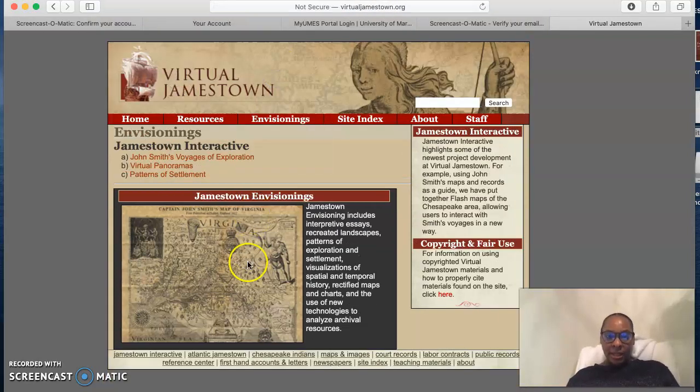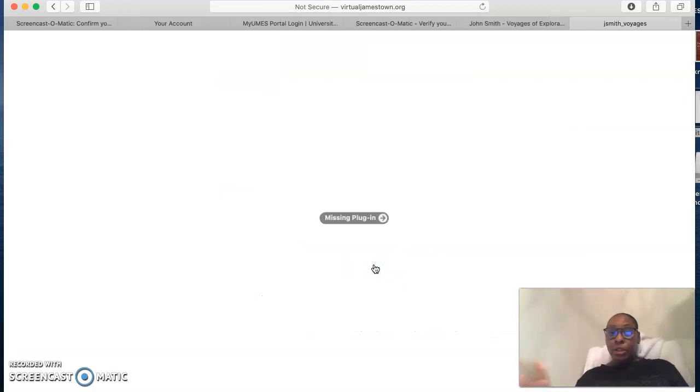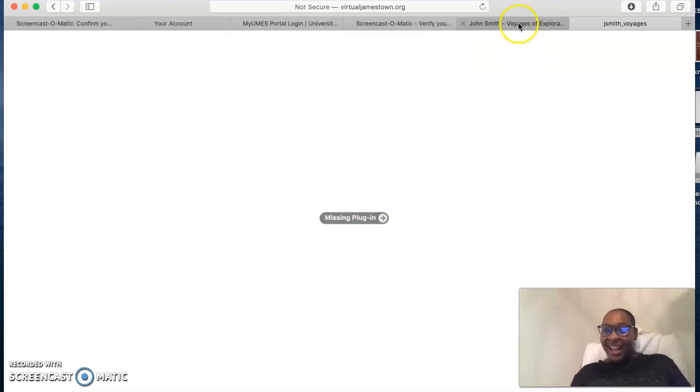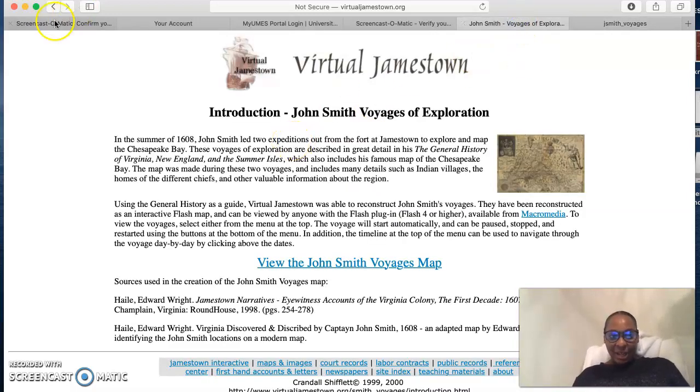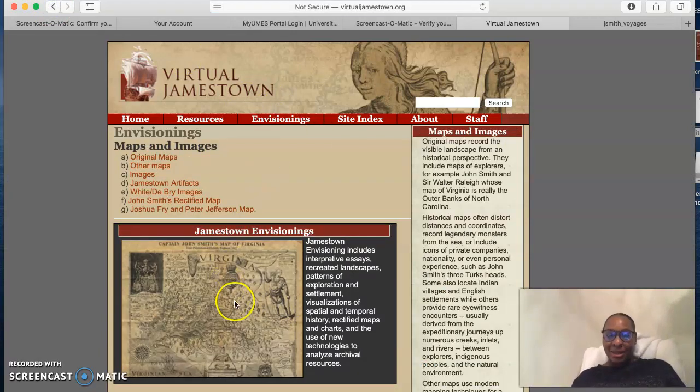Jamestown Interactive. Let's look at this. This is John Smith's Voyages of Exploration. So view the John Smith Voyages map. I'm just going through the website very quickly and looking at some of these things, right? Oh, I'm missing a plugin. Well, can't look at that. Let's find another one that I may have the plugin for, right? Technical difficulties. Hold on. Hold, please. Let's just look at maps and images.